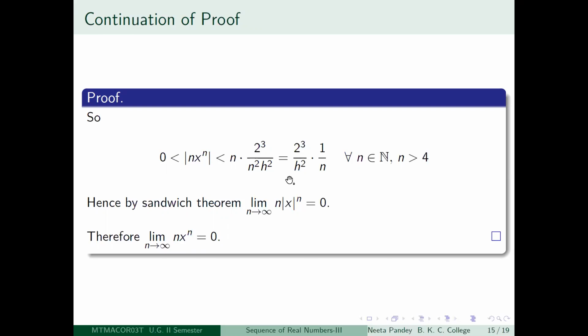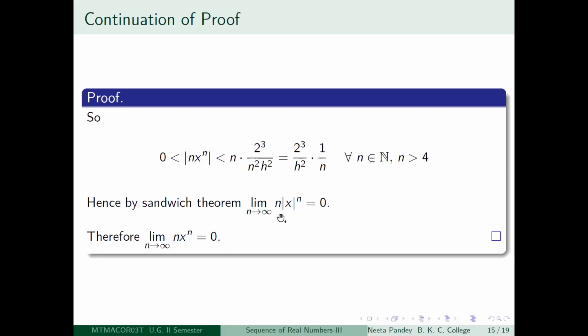After you get this, then you do some simple calculation. Now you see why you wanted the second term, because I have an n here. So even if I cancel this out, I get a 1 by n. So I have this constant 2 cube divided by h squared into 1 by n. So this is a null sequence. This tends to 0 as n tends to infinity, and 0 means the constant sequence 0. So that is obviously a null sequence. So the sequence which is sandwiched between them is also a null sequence.